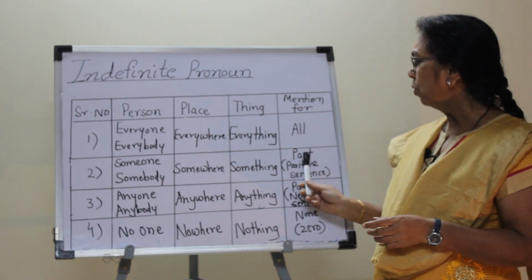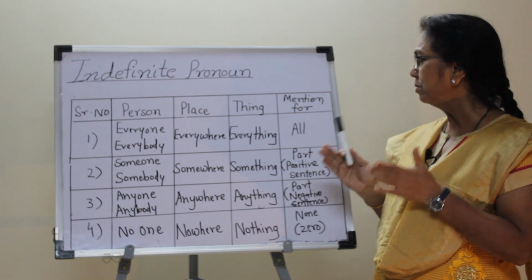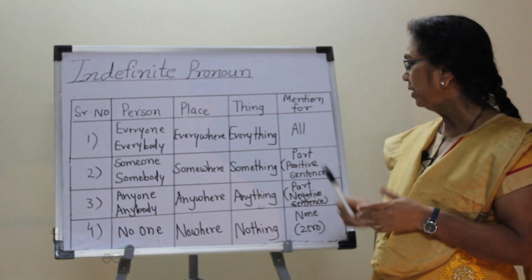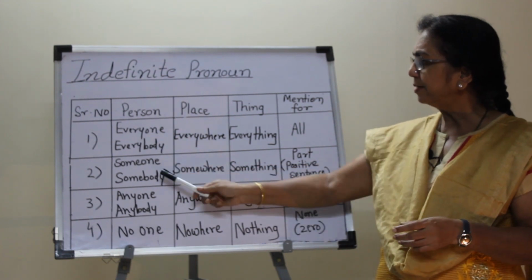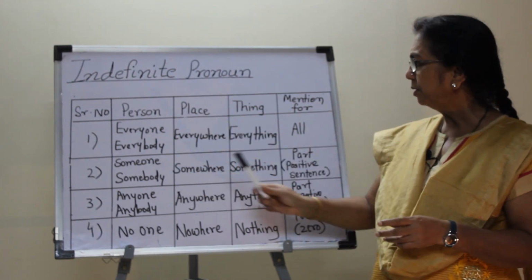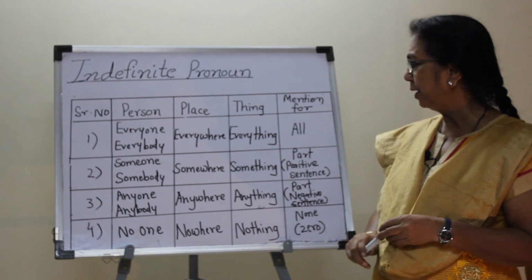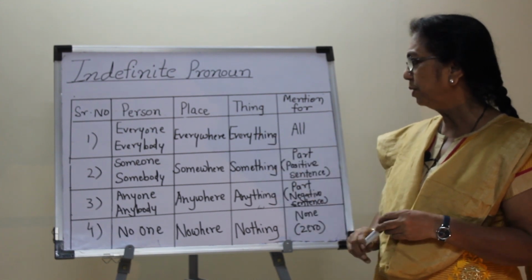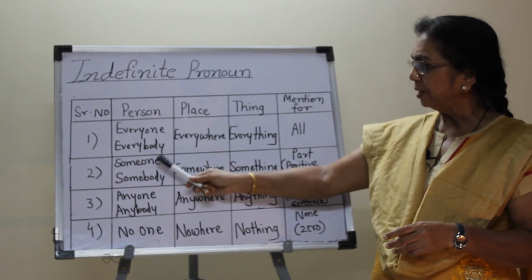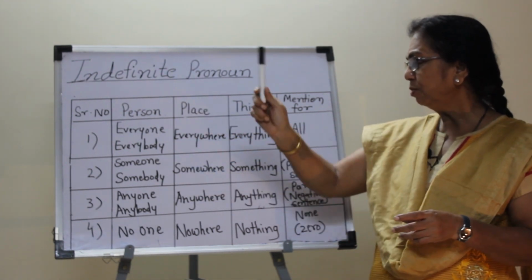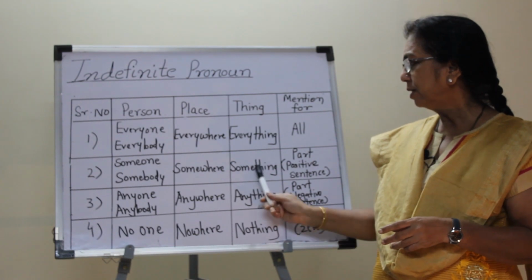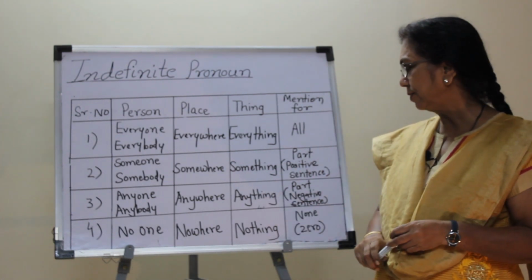Next, if I want to mention a part of person, part of place, part of thing, in a positive sentence, then someone and somebody are used for person, somewhere is used for place and something is used for thing. For example, someone is there behind the tree. I saw you somewhere in the mall. Something is missing in the sentence.